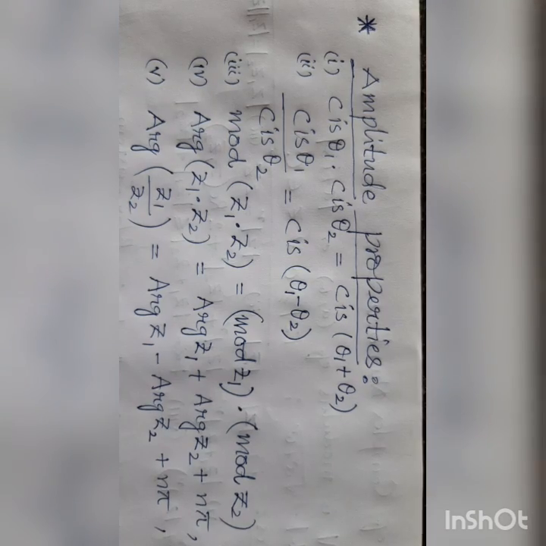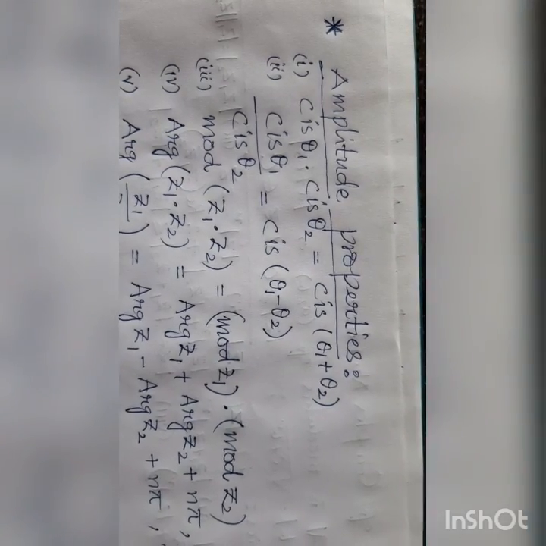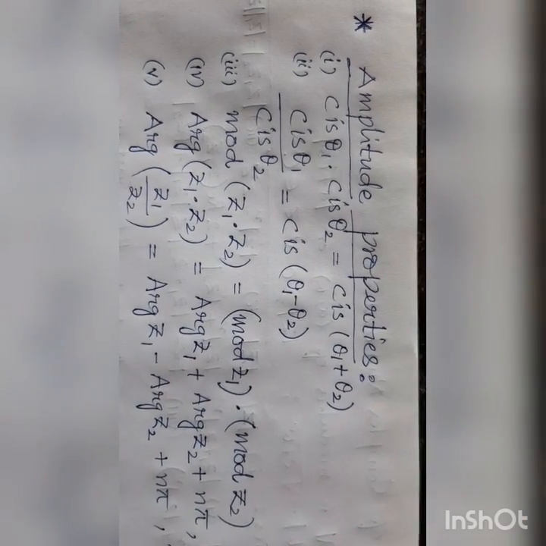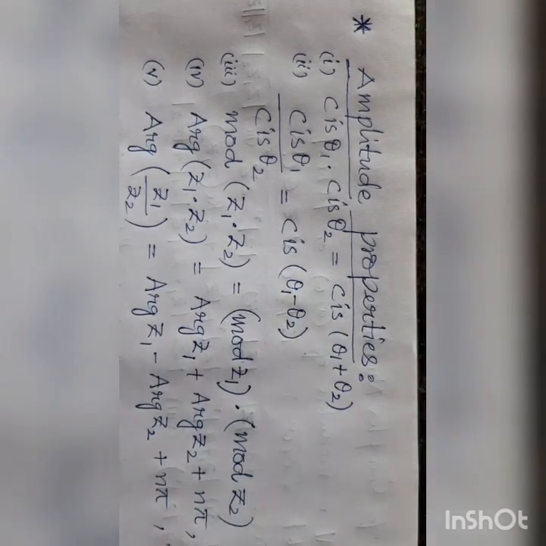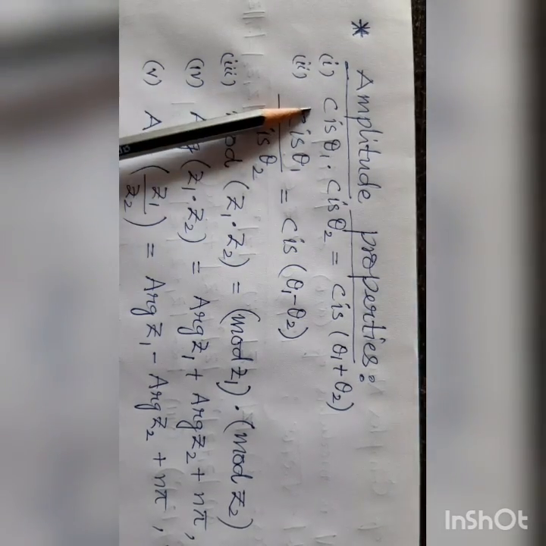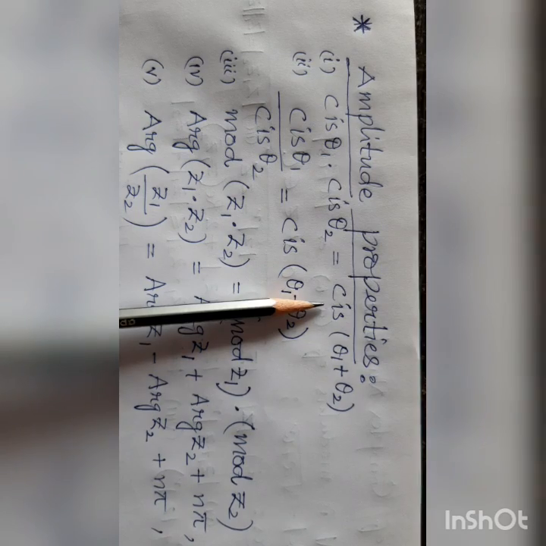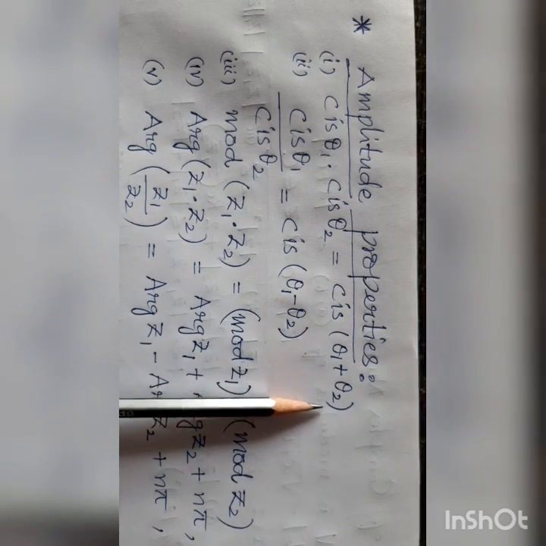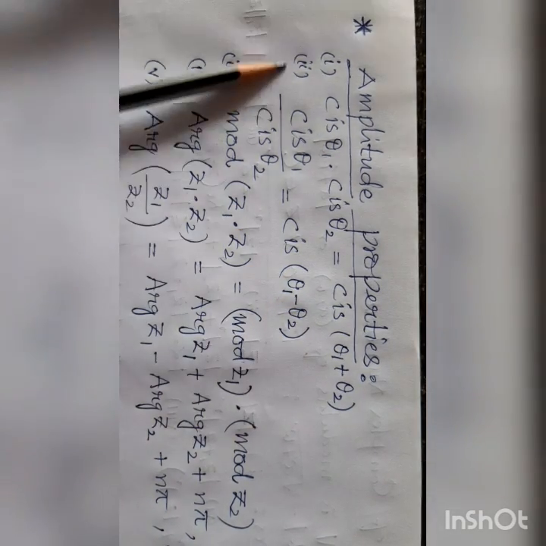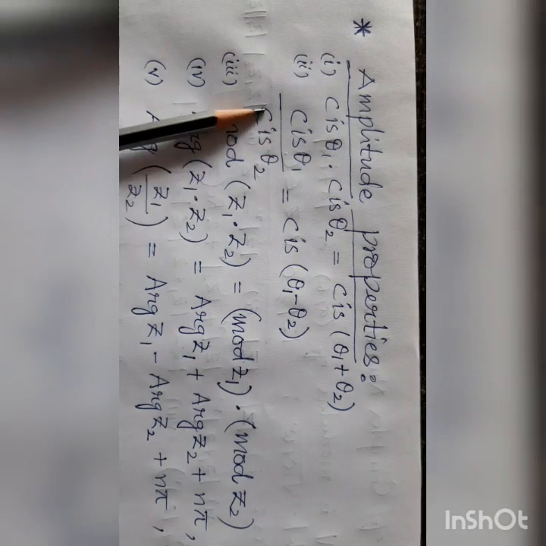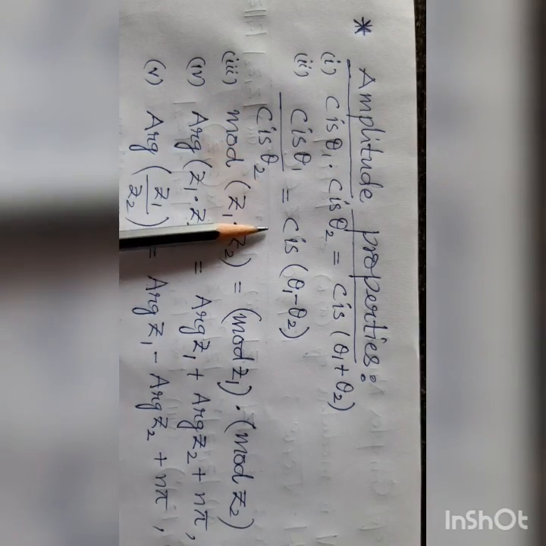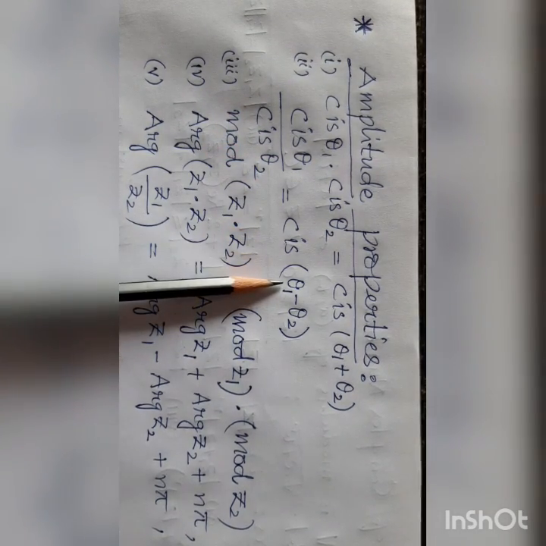Some amplitude properties. Cis theta 1 into cis theta 2 can be written as cis of theta 1 plus theta 2. Cis theta 1 by cis theta 2 can be written as cis of theta 1 minus theta 2.